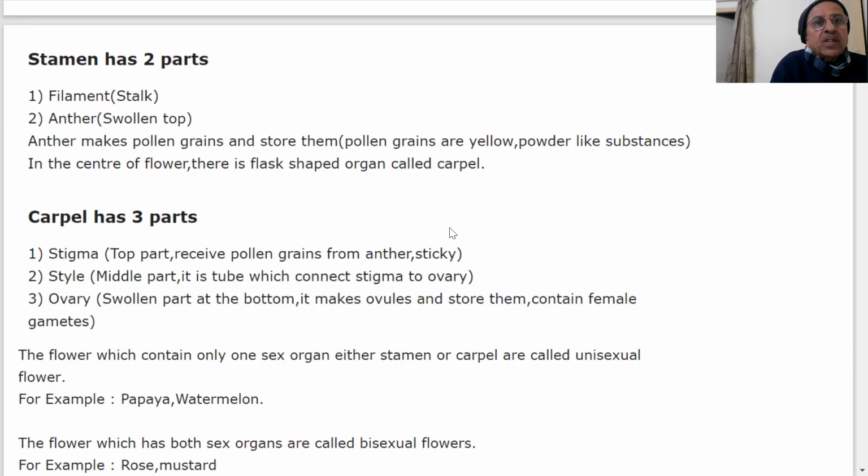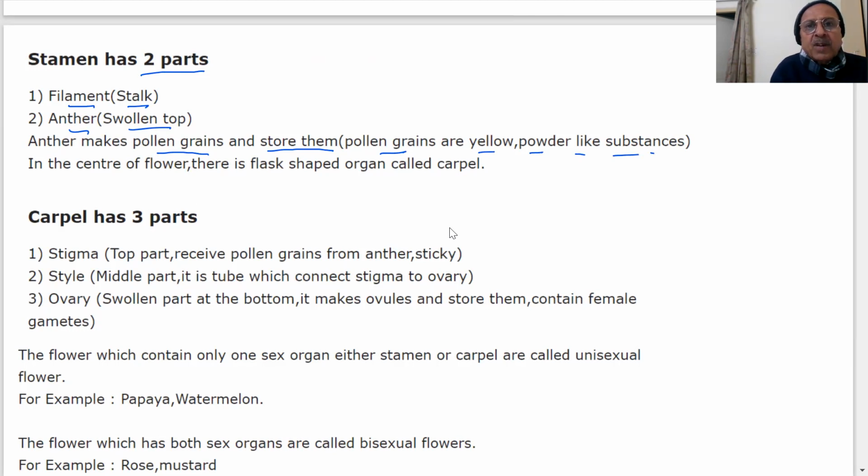Stamen has two parts. Filament, which is the stalk, and another, the swollen top, anther. Anther makes pollen grains and stores them. Pollen grains are yellow powder-like substances.